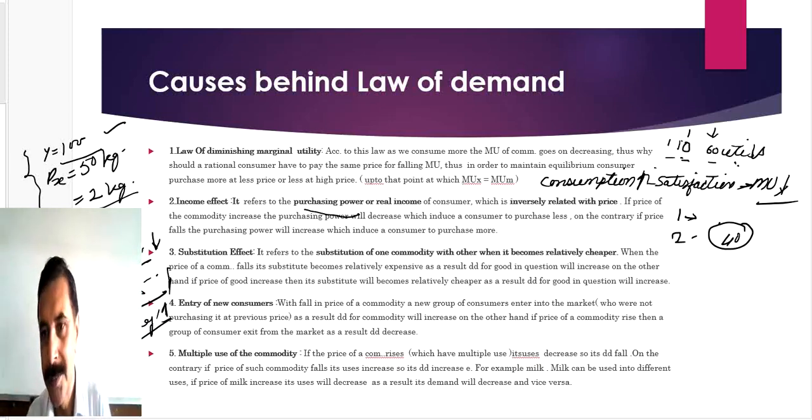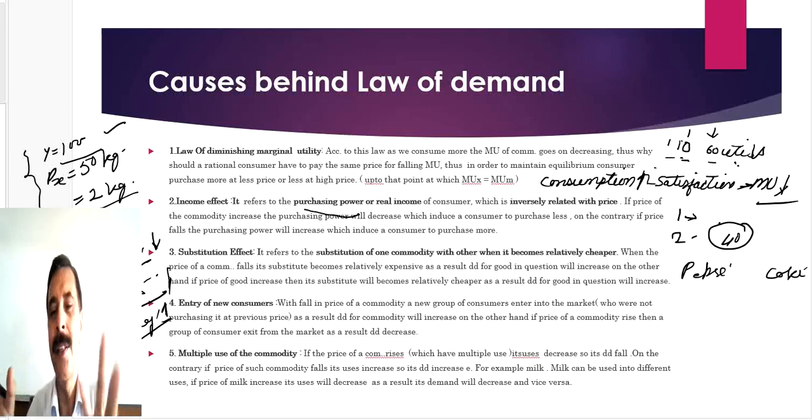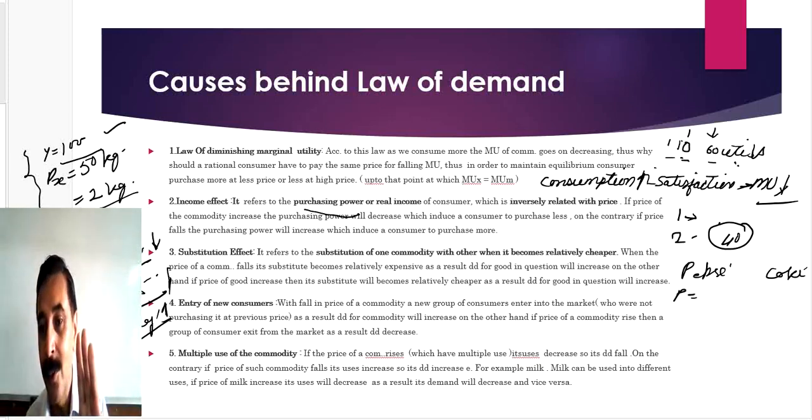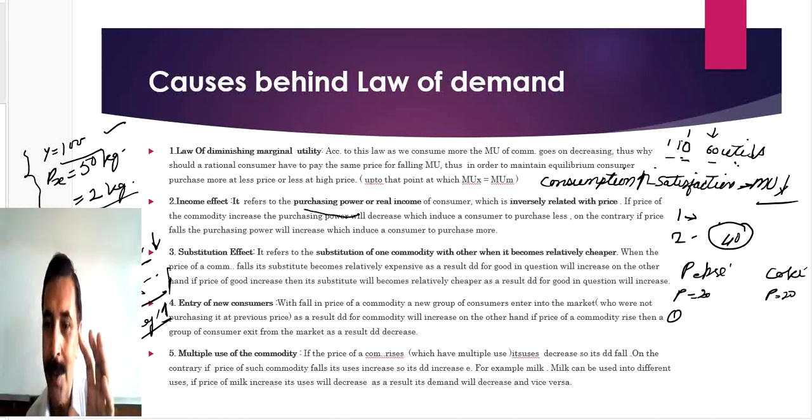Like Pepsi and Coke. Both are cold drinks. And 98% of people don't know the difference between Pepsi and Coke. They just want to consume. That's why both are close substitutes of each other. Suppose the price of both is the same, and the consumers are also the same, meaning demand for both products is also the same.